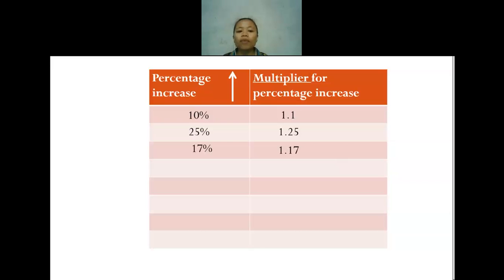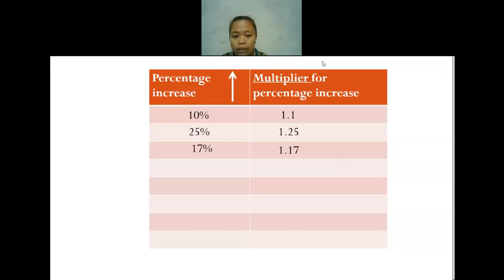The 125%, if I change it into a decimal, will be 1.25. Now, if it is 17%, the original is always 100, it's increased, so 100 plus 17 will be 117%. We change it into a decimal, it will be 1.17.